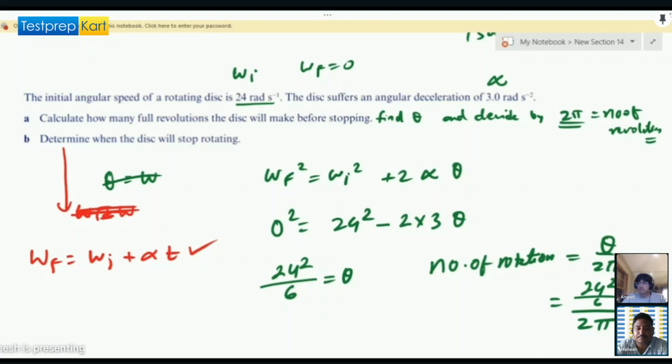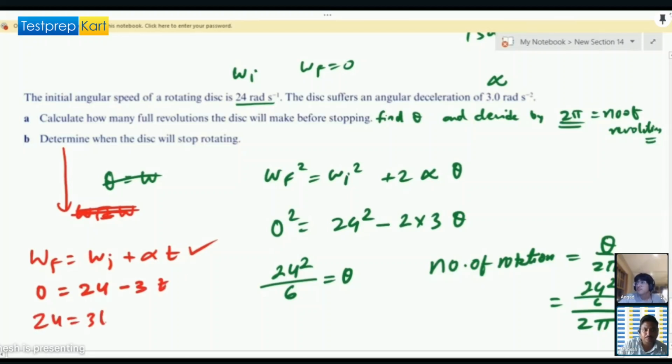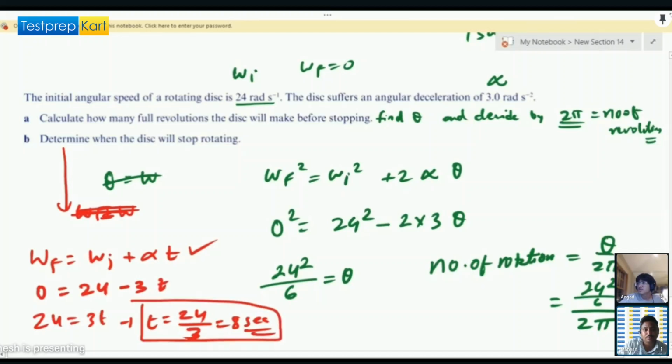Yeah, let's try that. Okay, I'll try. 0 is 24 minus 3 into t. 24 divided by 3. So 8 seconds.